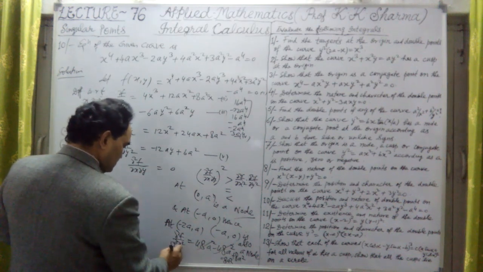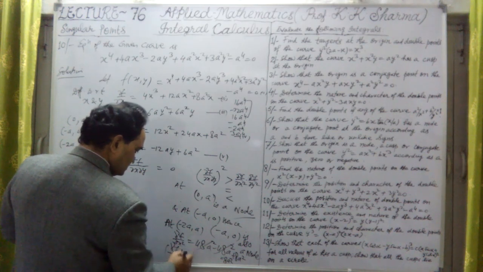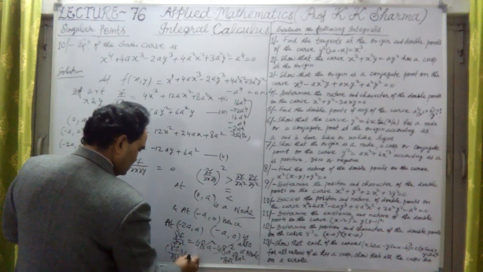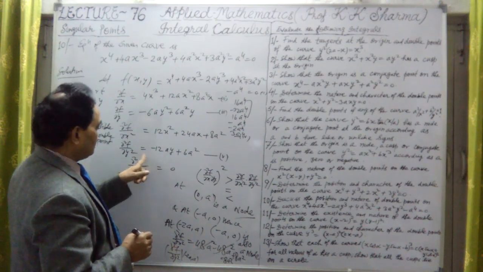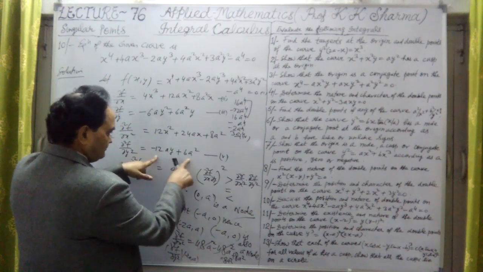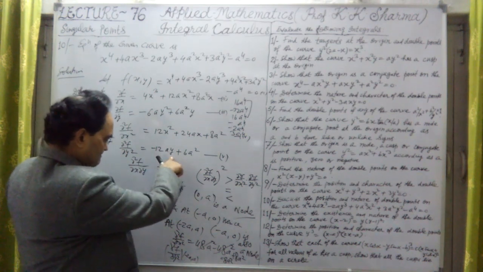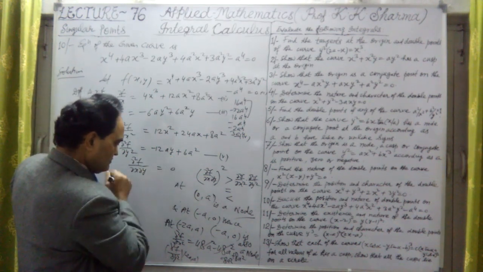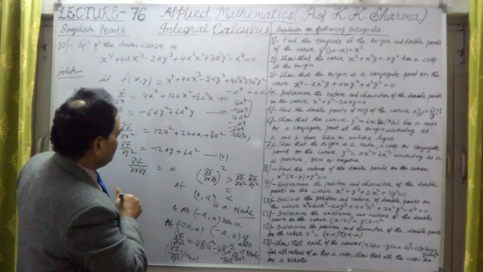What about del square f upon del y square at this point, which is minus 2a and a? This is the value. Now here y is a. So this is minus 48 and 24, 48.